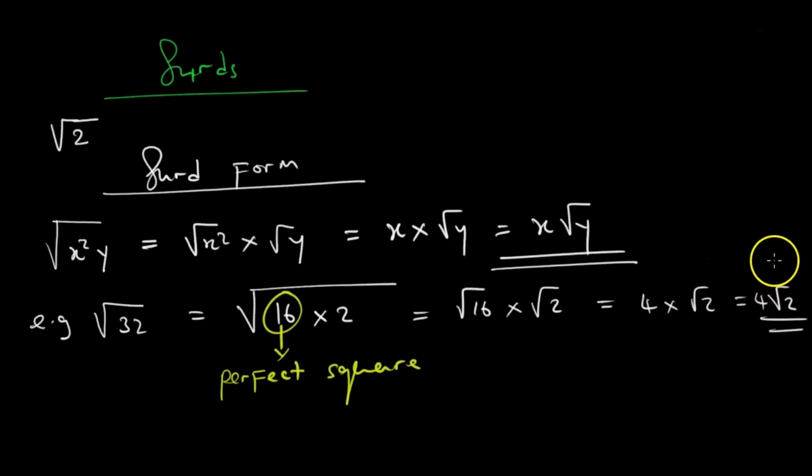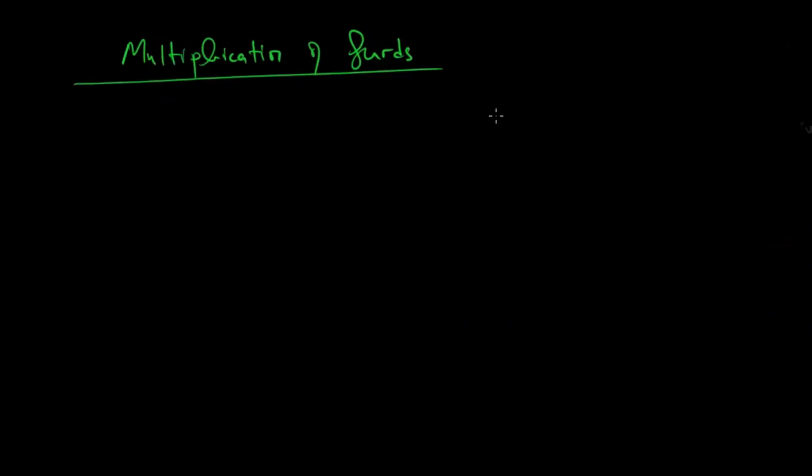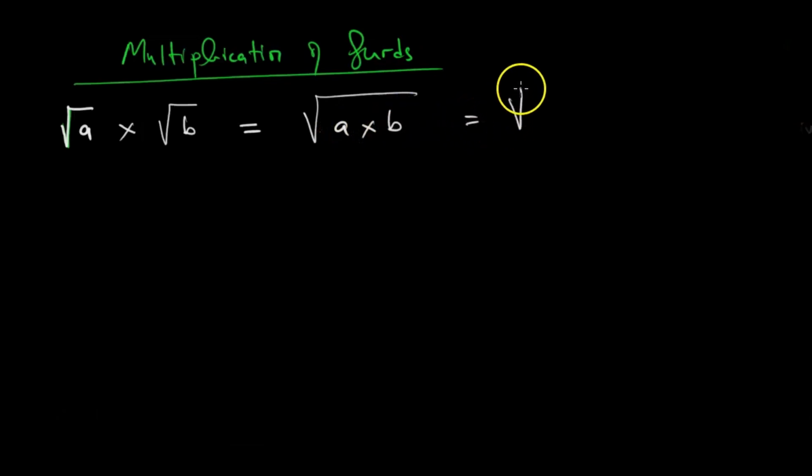So from here, let us now go to the multiplication of surds. If we have the square root of a multiplying the square root of b, this is equal to the square root of a times b, which is equal to the square root of ab.